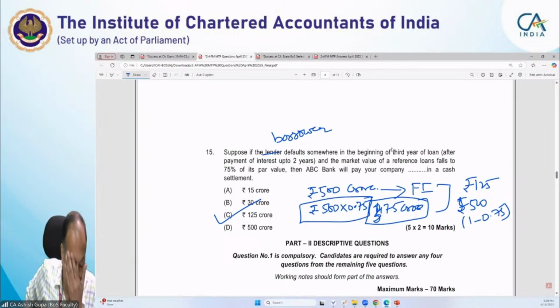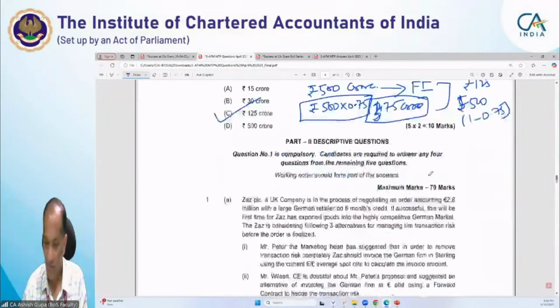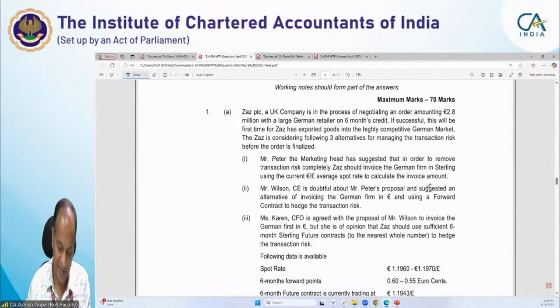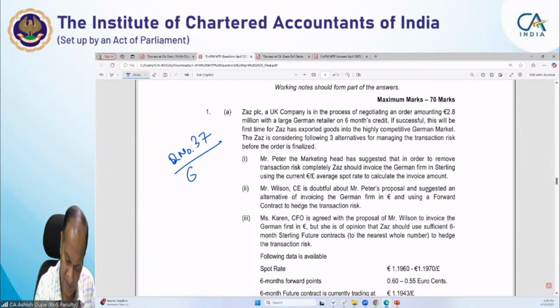Okay, students, so this was all about part one of our mock test paper number 2. Now I am moving to part 2 of the mock test paper. Now this was question number 37 from the study material, and chapter number is 10.